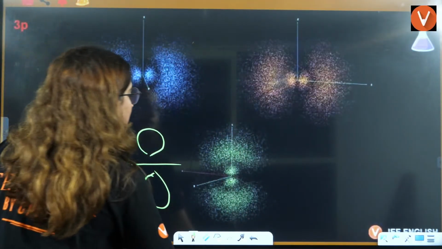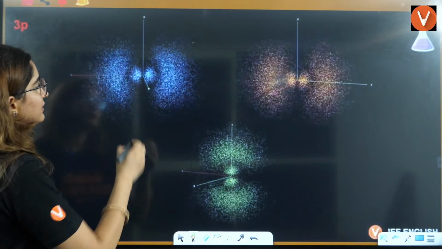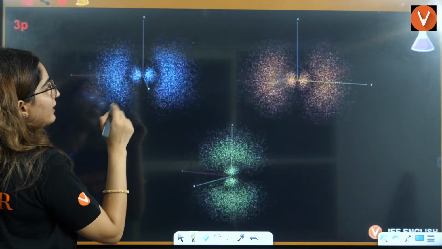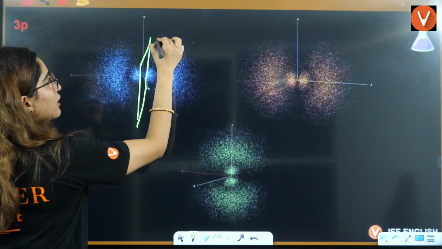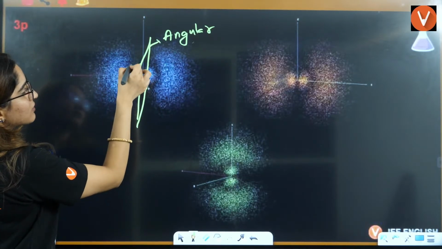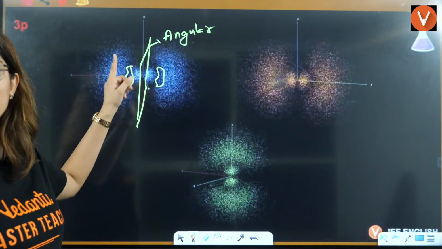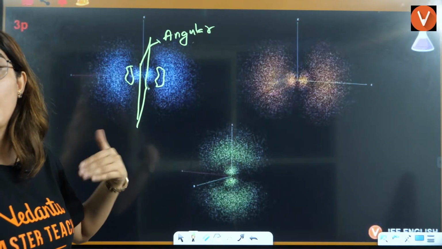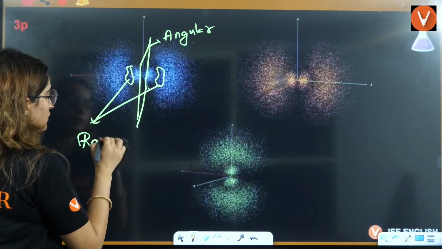See how beautifully it is defined here: this particular area where you can't find anything is actually a plane, so it is an angular node. But this particular area, or this one, is along the radius. From the center, along this circular radius, you can't find any electrons. So these two are your radial nodes.